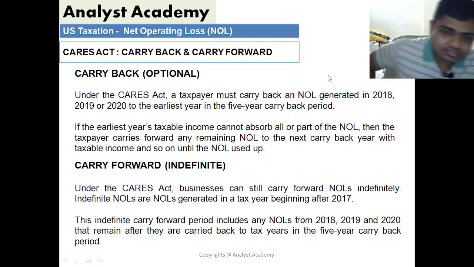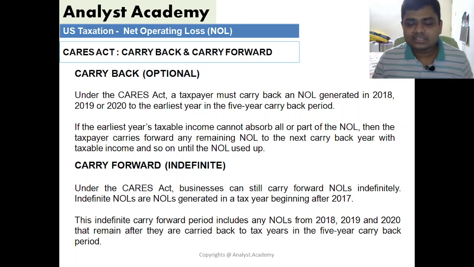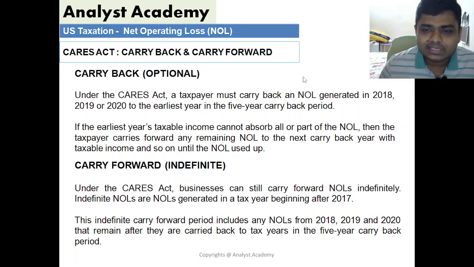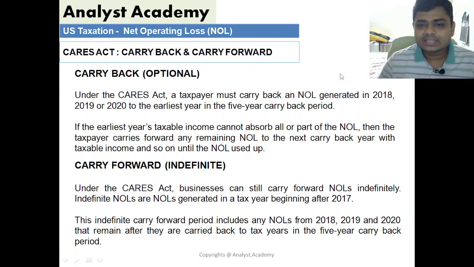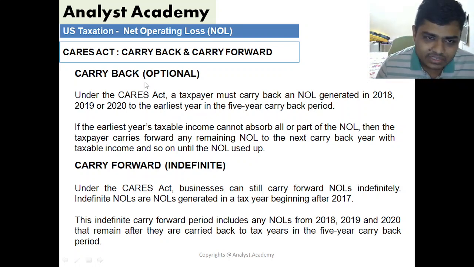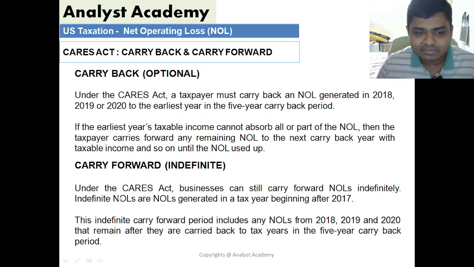If the loss is very high, then even after offsetting it for say 1 year, there is still a balance remaining in the NOL, then it can be taken to the next year and next year and next year, likewise it could come up to 2017, and then if you still have some loss, you can carry it forward indefinitely. So under the CARES Act, business can still carry forward NOL indefinitely.